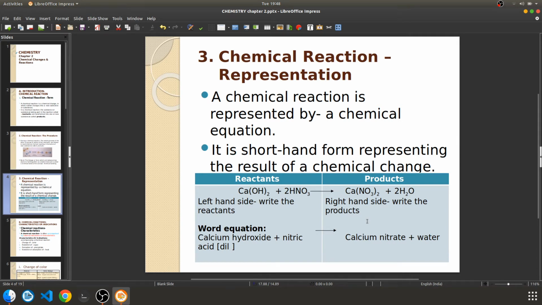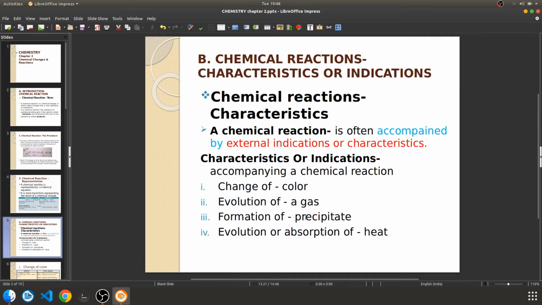So this is the shorthand form representation of the chemical reaction or chemical change. Chemical reactions, characteristics or indications. Basically, when a chemical reaction happens, that means when the change from reactants to products is occurring, at that time some external indications are being shown during the reaction. So what kind of indications may it be?